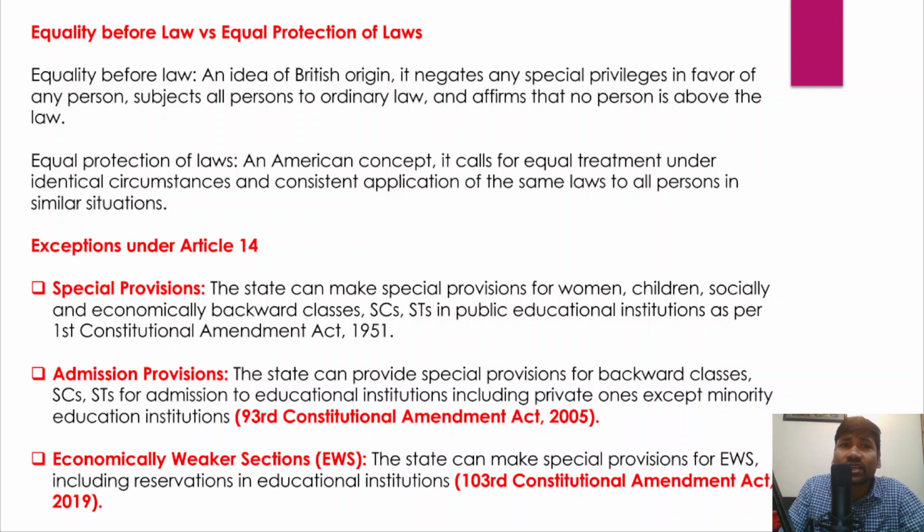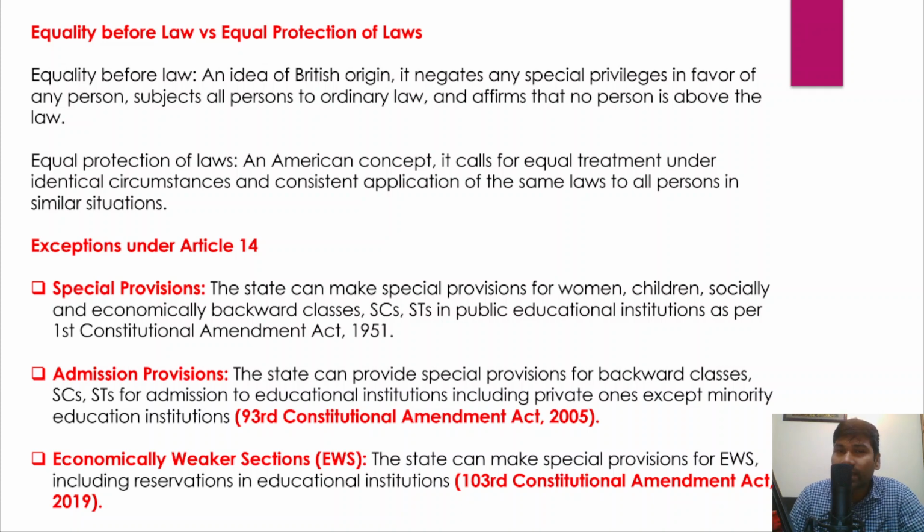Now, there is a tussle, a conflict, between equality before law and equal protection of laws, so we'll try to understand this dimension as well. Equality before law, or rule of law, is an idea of British origin, and it negates any special privileges in favor of any single person.